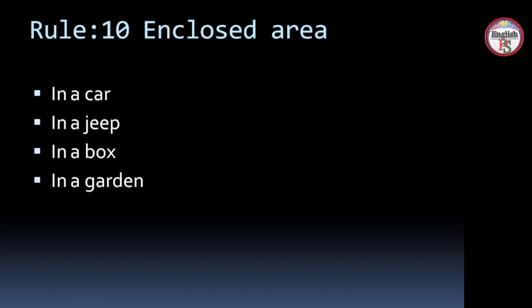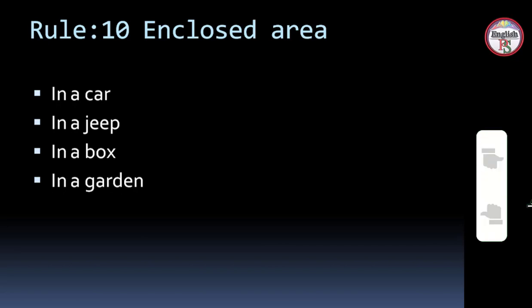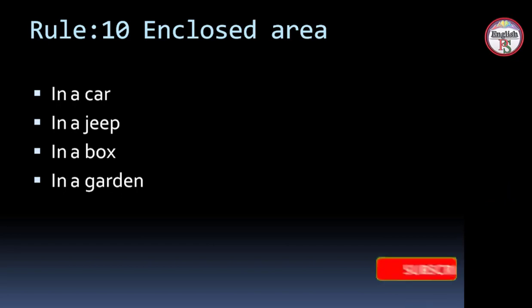Rule number 10, for telling about an enclosed area, for example, in a car, in a jeep, in a box, in a garden. She was sitting in a garden, he was coming in a car, the toys are kept in a box. So for describing any enclosed area we will use preposition "in".